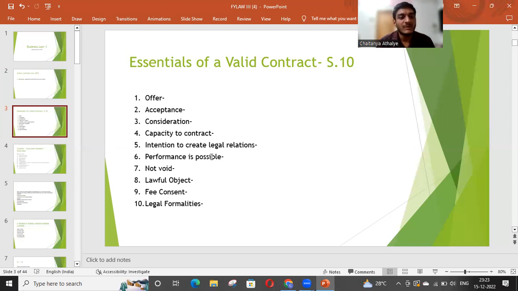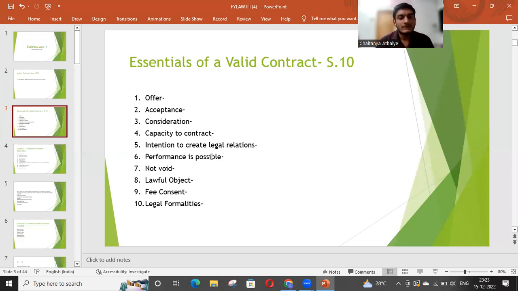A contract by which parents are not able to take care of their children is also not supported by the law. So such agreement will never become the contract because it will not be supported by the law. So before you create any agreement, before you create any contract, you have to see the list given by the law of the agreements which are declared as void by the law.